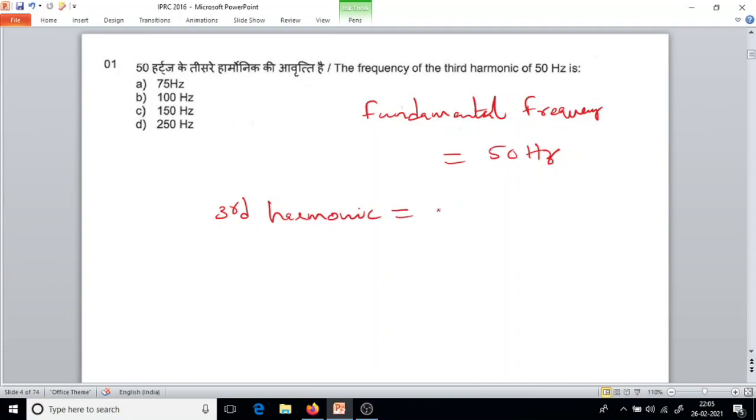Fundamental frequency multiplied by 3. So 3 multiplied by 50, you will get 150 hertz. This is the third harmonic of 50 hertz. If you want the fifth harmonic, you will multiply 5 by 50, and you will get 250 hertz.